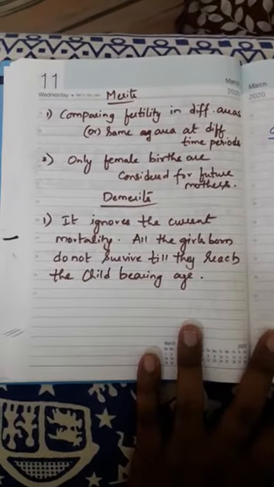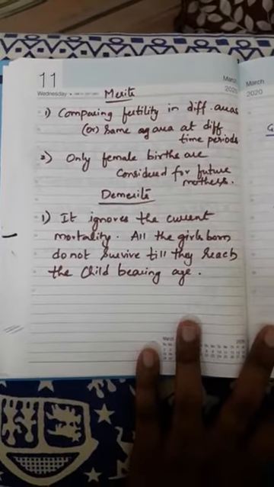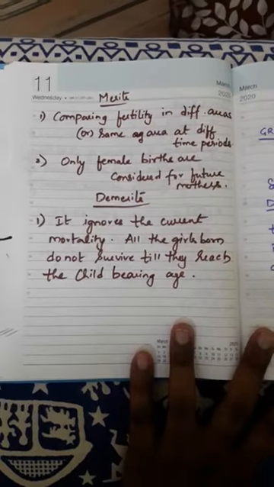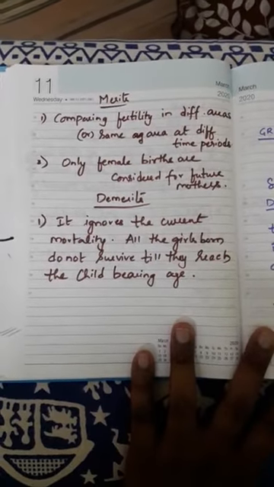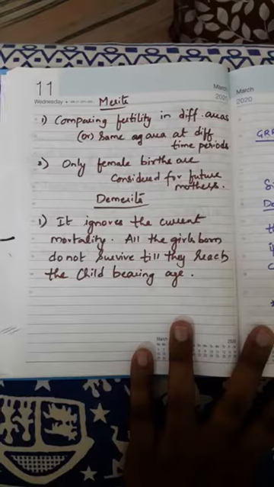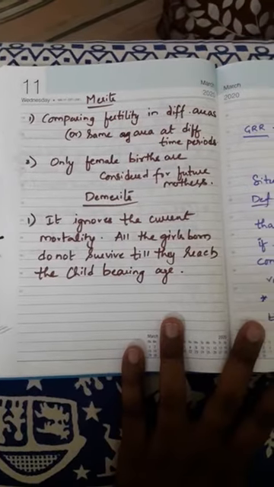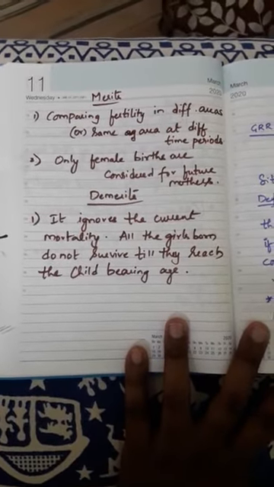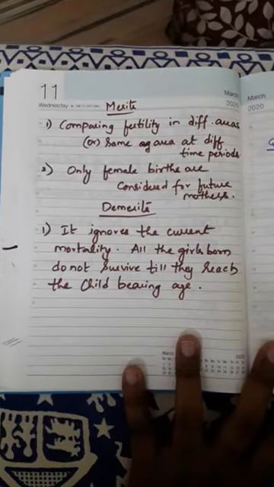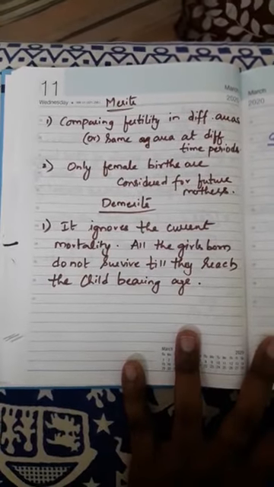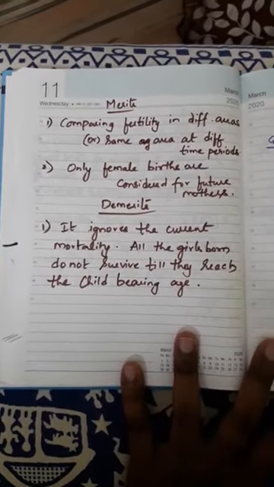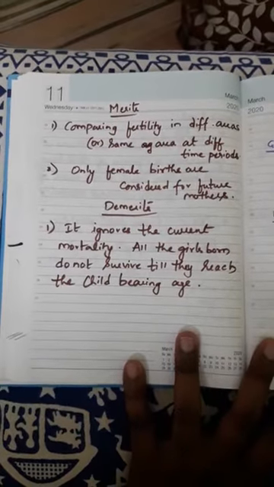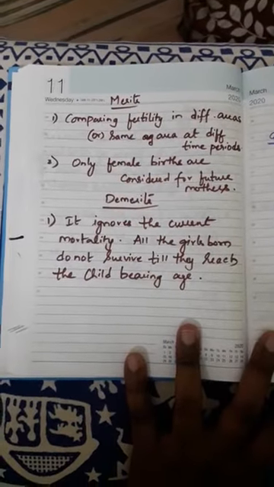Next, what is the demerit? Just now I mentioned, even in GRR, it ignores the current mortality of women till their uppermost value of childbearing age, that is 49. Clear? So these are the merits and demerits of GRR. So I hope I am clear about the GRR concept.